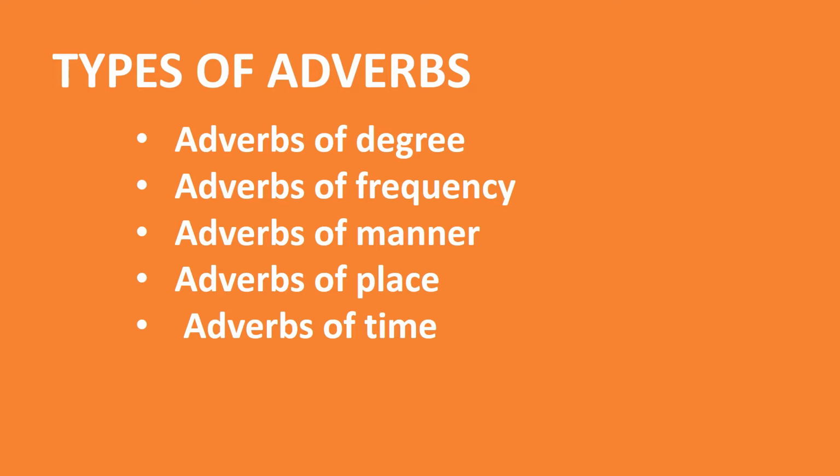Next, what are the types of adverbs? The types of adverbs are adverbs of degree, adverbs of frequency, adverbs of manner, adverbs of place and adverbs of time. Now we can see one by one. First we can see adverbs of degree. What is meant by adverb of degree?